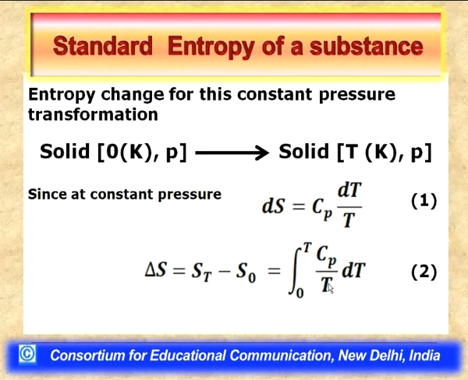And if you remember, in one of our previous lectures we had given this formula, that this entropy change can be evaluated by evaluating the integral from 0 to T of Cp by T dT. This formula was derived in our previous lecture, where we had discussed the entropy as a function of temperature and pressure.